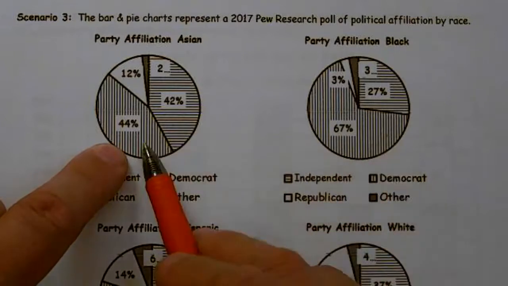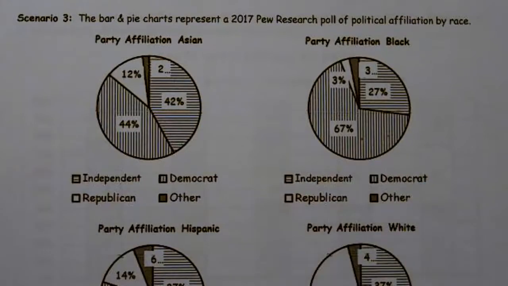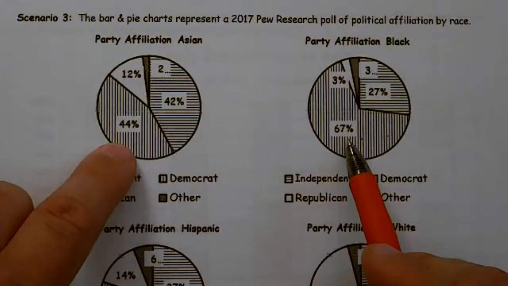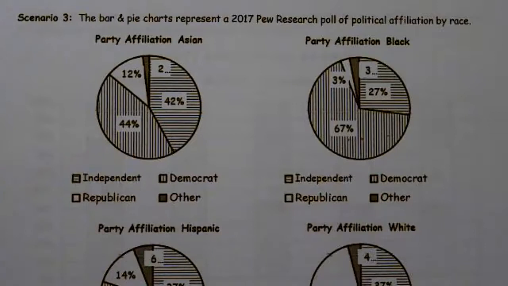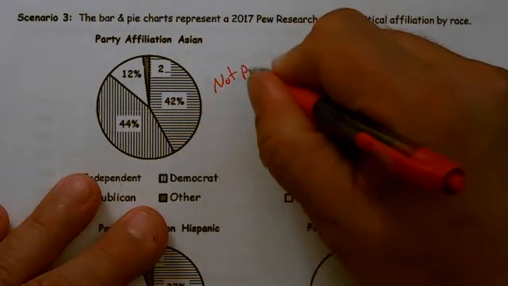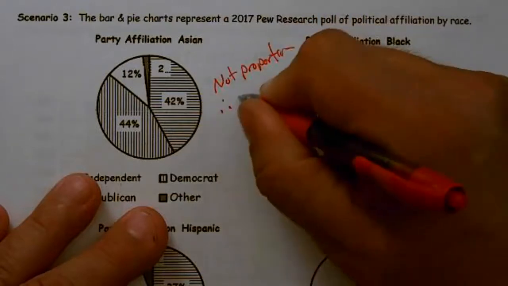Because the segments from one to the next do not match, they're not proportional, since 44 and 67 are not the same. Because they're not proportional, there is a relationship.